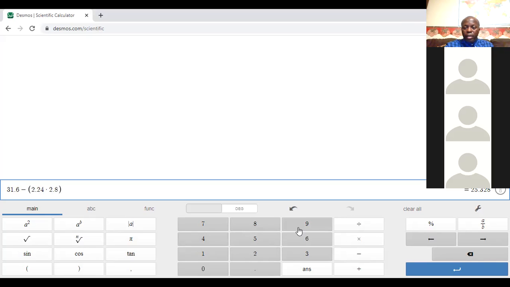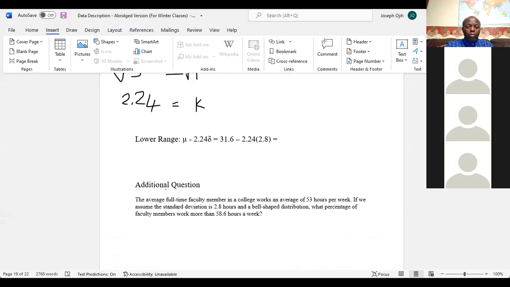And that will give us 25.3. So we go over there and write 25.3 for that one, which you can see from here. Now we can get our upper range.